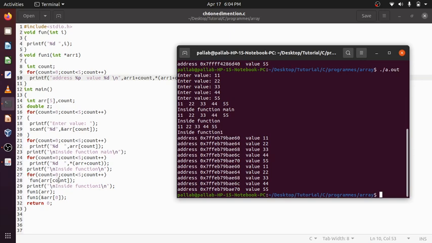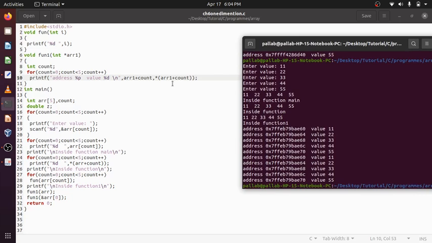Now if I want to pass it to a function, I can directly access it like this, arr[count]. I'm just sending the value that is there in that address location, and here in the function, catching it through i, then printing it. Inside function 1, I am taking an array of integers. This array is also an array of integers. I am directly sending it here, and catching it through here.